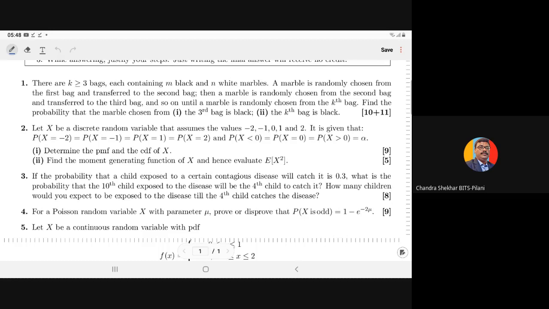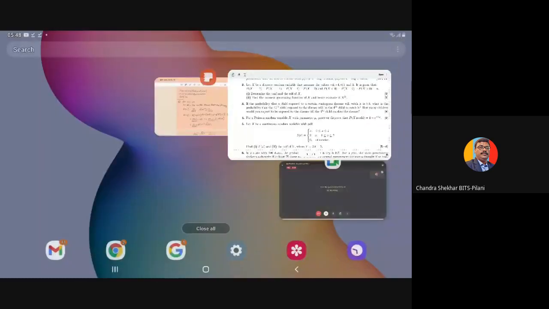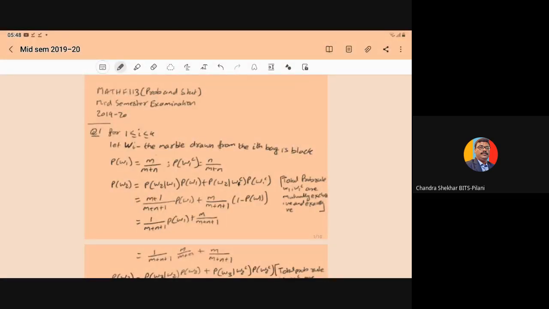So let us see the solution of this question. Here we have the k bags, so we consider i varying from 1 to k. As you know, to compute a probability we always have to define the event and the random variable.